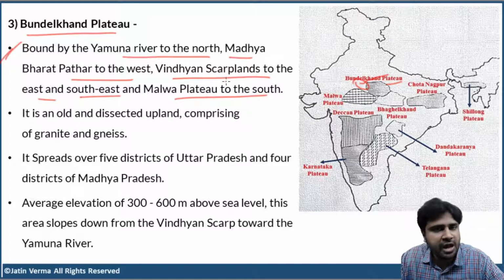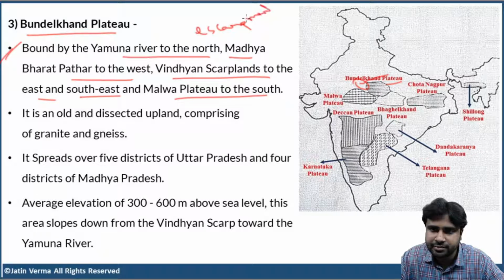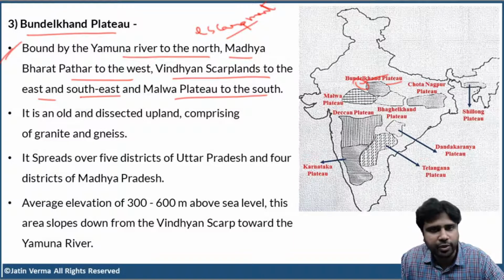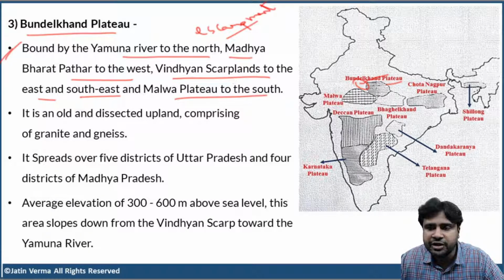What do you mean by scarplands? We'll discuss later. For you to understand what is scarplands, you have to understand a term called escarpment. And what is escarpment? We are going to discuss now. Just don't worry about that. As of now, focus on the location of Bundelkhand Plateau. Okay. So Vindhya scarplands to the east and southeast, and Malwa Plateau to the south. So this is where Bundelkhand Plateau is located.